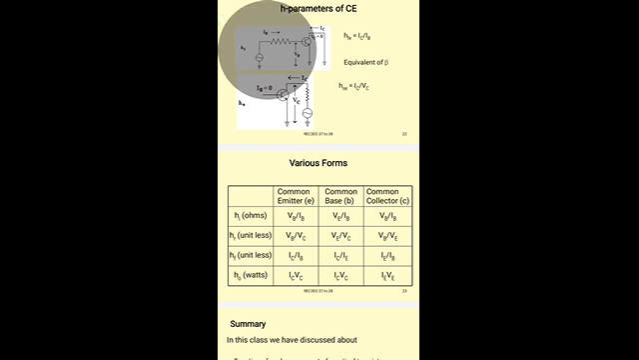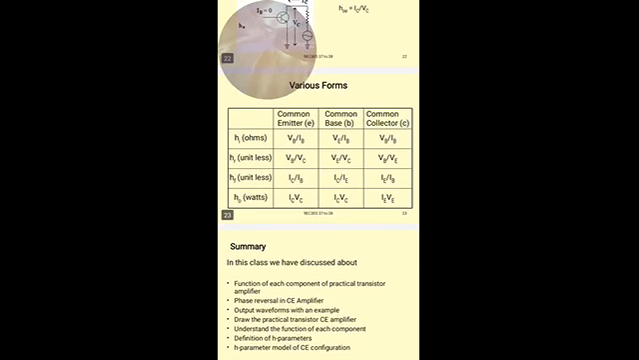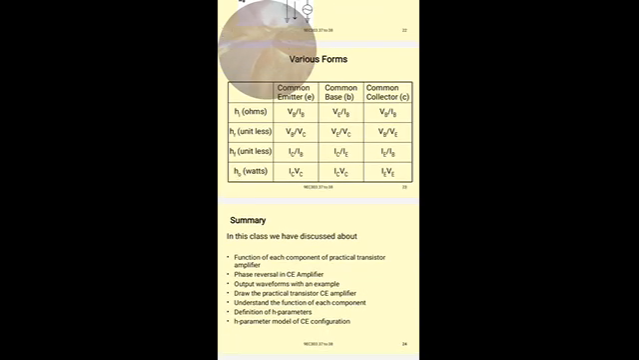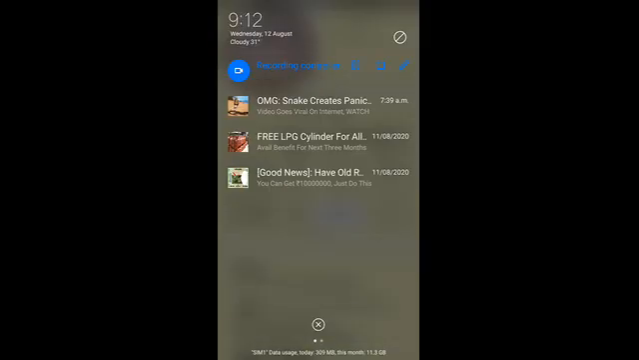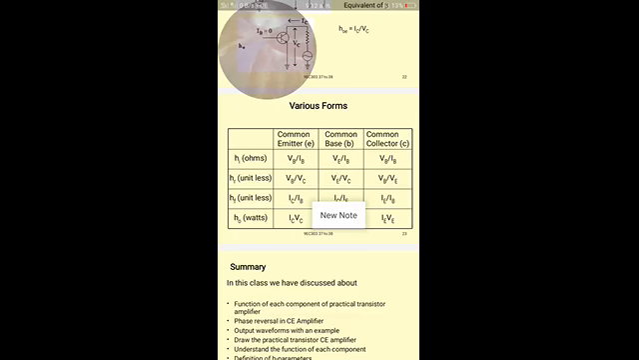Similarly, we can calculate the reverse voltage gain HR. The forward current gain, which is unitless, is HF for all three, and the output admittance H0 for different configurations we will see in the next class. So we have the H parameter model of the transistor and have calculated the H parameters for the CE configuration. We'll stop here.